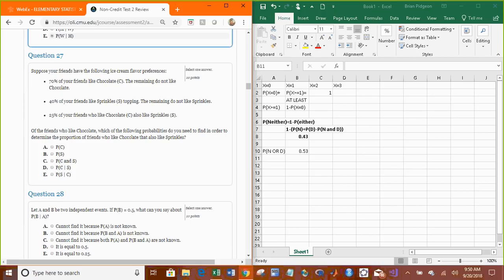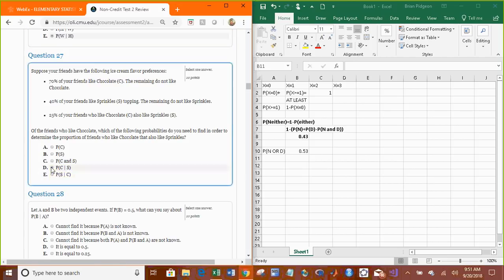Well, we would need the probability of chocolate given that you like sprinkles. Well, that's going to be the probability of chocolate and sprinkles over the probability of sprinkles. So that's going to be chocolate given sprinkles.